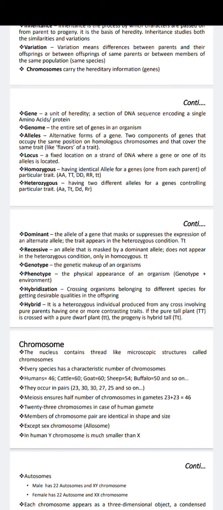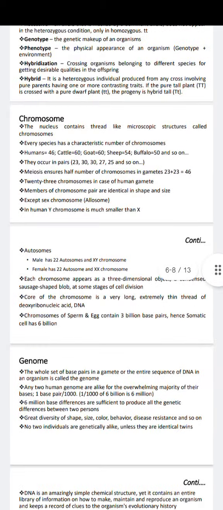Heredity is the transmission of characters from one generation to the next, that is, from parent to offspring, or progeny. Inheritance is the process by which characters are passed on from parent to progeny. It is the basis of heredity. Inheritance studies both the similarities and the variation.